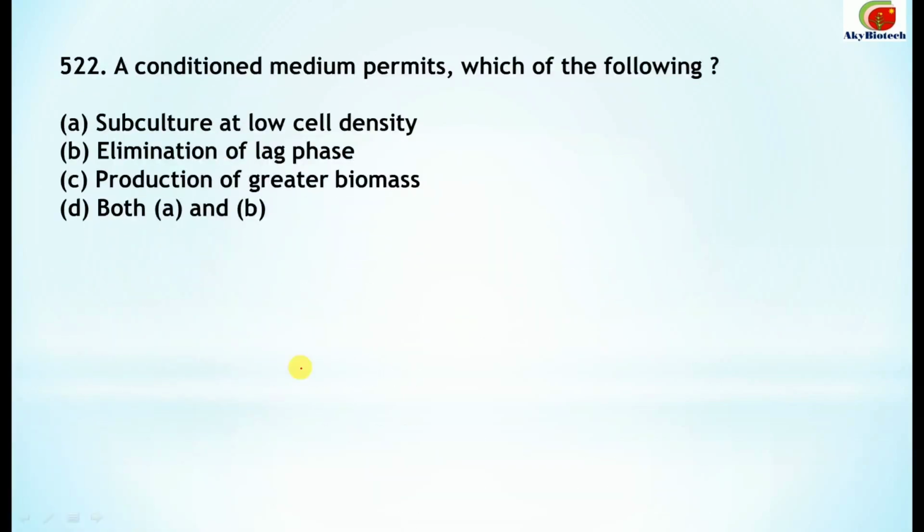Next question. A conditioned medium, it permits which of the following? So what happens in conditioned medium? Subculture at low cell density, this is correct. Elimination of the lag phase, again a correct option. And production of greater biomass. So D part is the correct, that is A and B are the correct options.